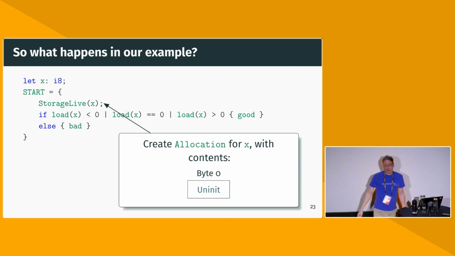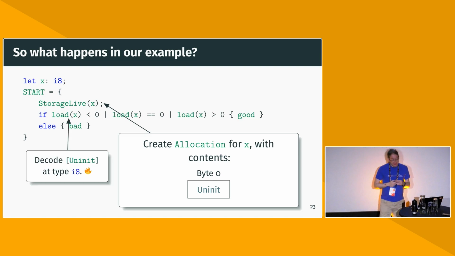And then we go to the next line of the program, where we load from x. And so what happens is we take this uninit byte and we pass it to the decode I8 function we just saw. And that function returns none, which is an error. And so at this point, the specification says we have undefined behavior, because whatever you gave me there in terms of memory is not a valid representation of any I8 value.